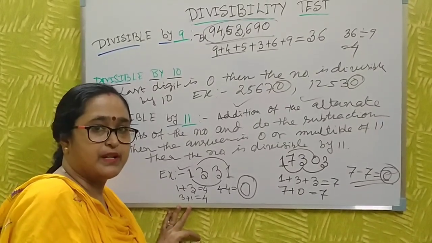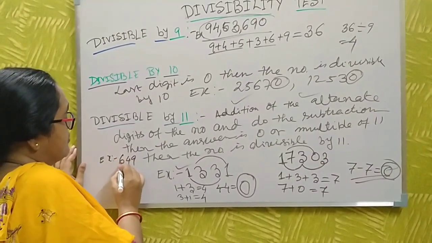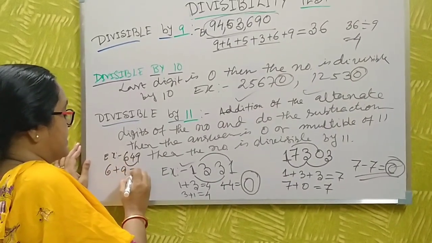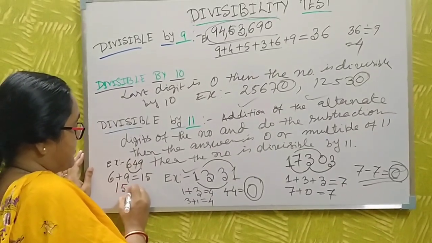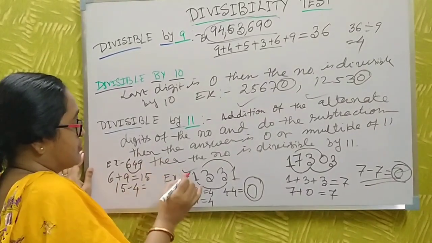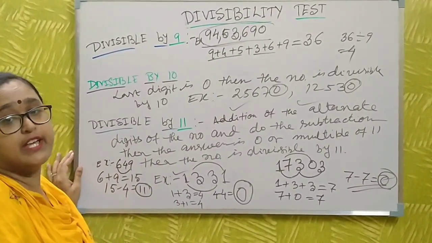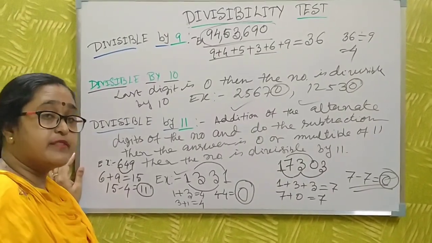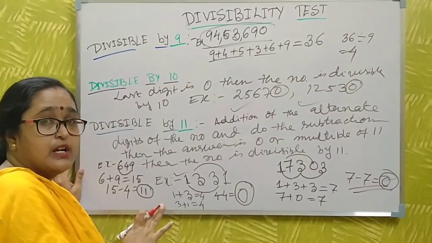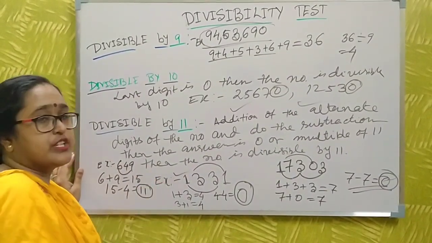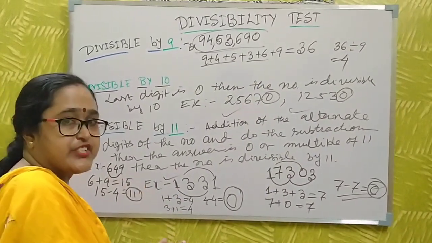Now I have taken another example. This is 649. You just do the addition of the alternate digits, that is 6 and 9, this is 15, and then subtraction, and 4 remains here, nothing to add it to, and 11. Yes, the result is 11. Then you say the number is divisible by 11, because I already said the answer is 0 or a multiple of 11. Then you say the number is already divisible by 11 without doing the division.